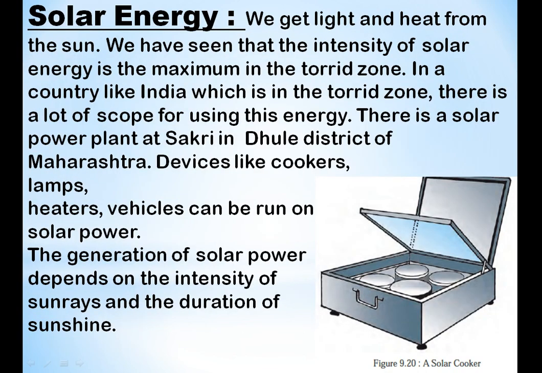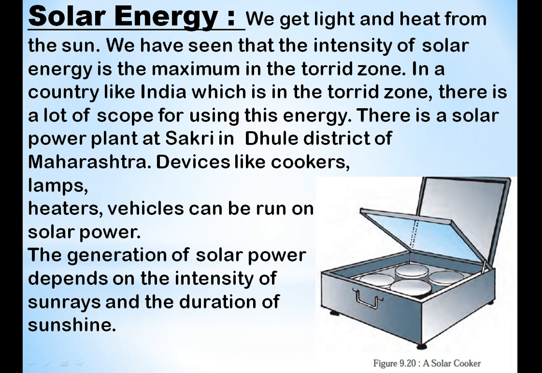Now next is the solar energy. We get light and heat from the sun. Everyone knows this is a very basic thing which we get from the sun. We see the maximum intensity of solar energy in the torrid zone. It is a fact. In our country India, which is in the torrid zone, there is a lot of scope for using this energy, that means the solar energy.